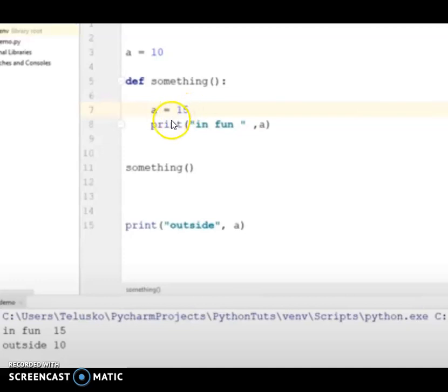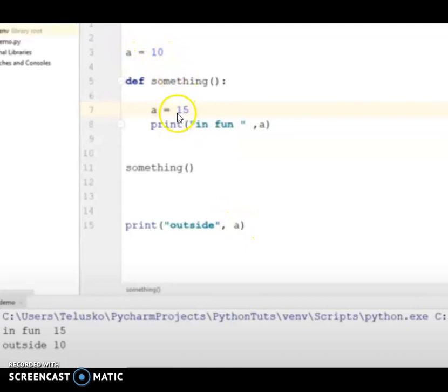So the new variable A contains 15. When you are inside, the value is 15, but after the function execution is over, control returns to the main program. What is the value of A there? The value is 10, because A is globally declared.